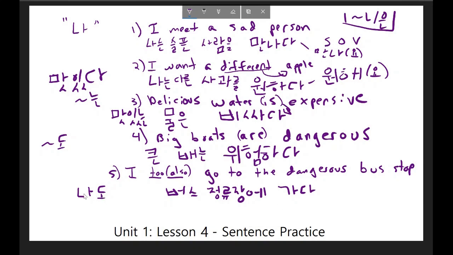However, this sentence right now just says, I also go to the bus stop. I want to indicate with an adjective what type of bus stop I'm going to, and I can do that by attaching this to an adjective. Specifically, the word for dangerous is 위험하다, so I should attach this to the adjective 위험하다 to describe the bus stop. So it should look like this, 위험한. The full sentence reads, 나도 위험한 버스 정류장에 가다.